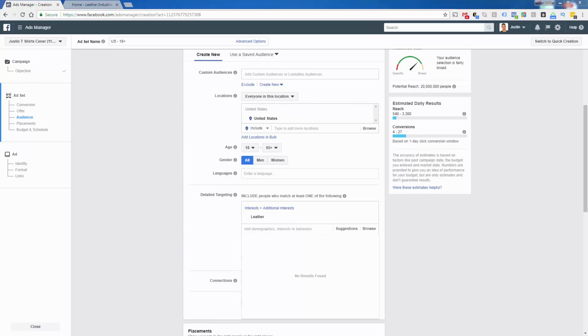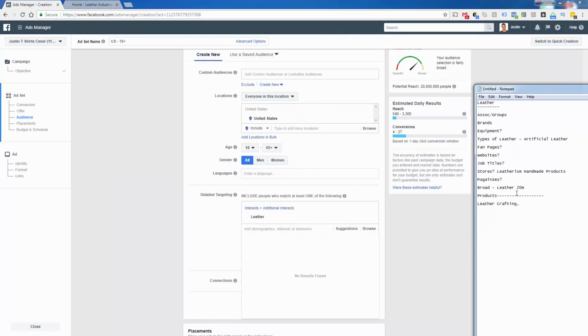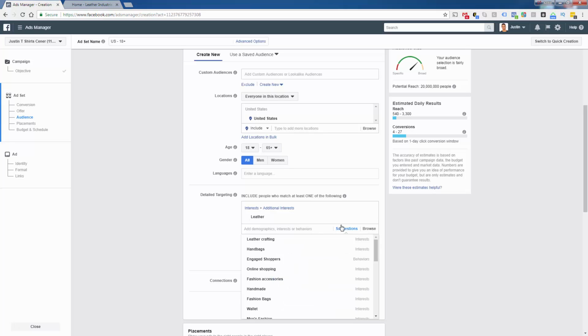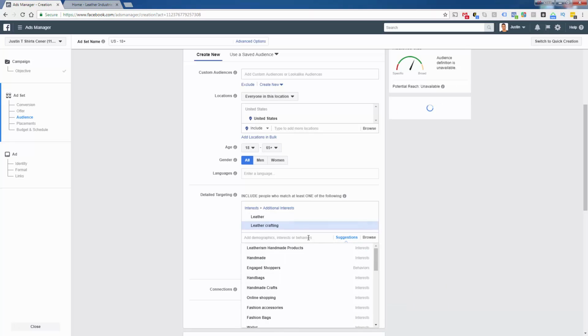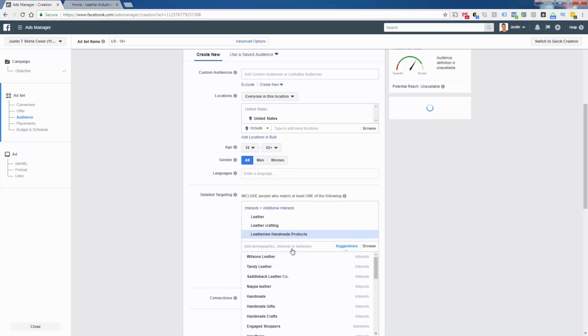Okay, so really what this whole exercise is going to be about is we're going to have our leather broad. We're going to have leather interests, and then we're going to have products. Okay, so we'll see how it's set up here. And leather is our first one. We're going to start adding anything now that has to do with leather. We want to see literally what's on here.